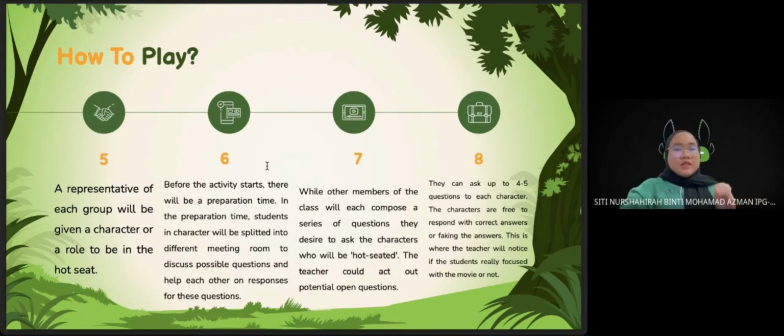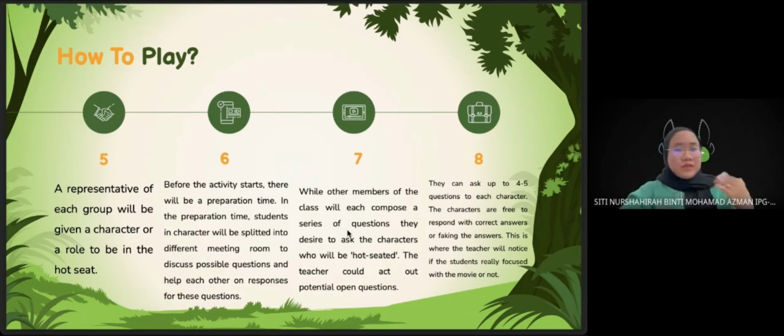And a representative of each group will be given a character or a role to be in the hot seat. And before the activity starts, there will be a preparation time. In the preparation time, the students who are the characters will be split into different meeting rooms in Google Meet to discuss the possible questions that will be asked and also to help each other with responses to these questions.